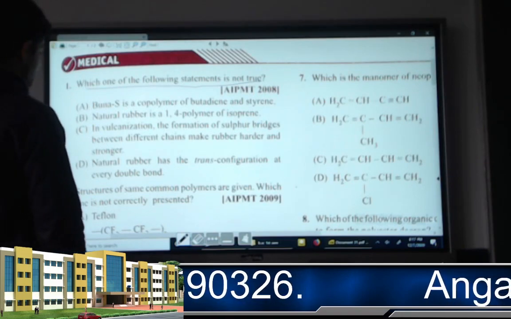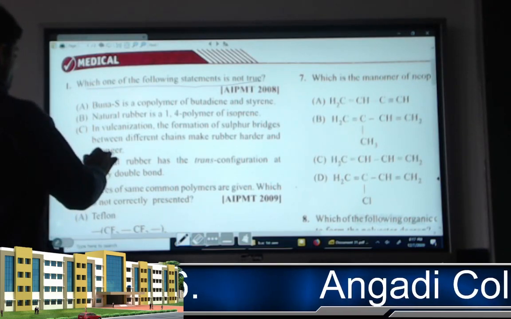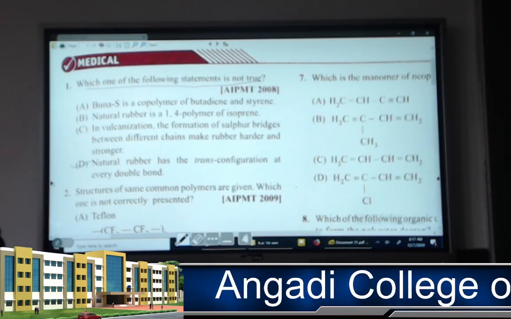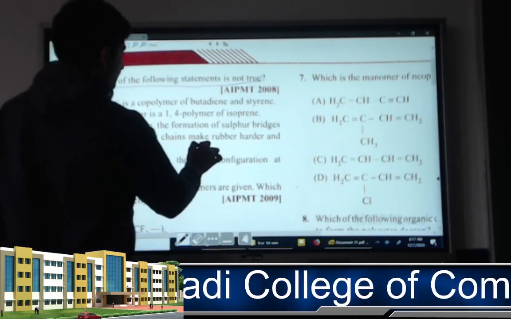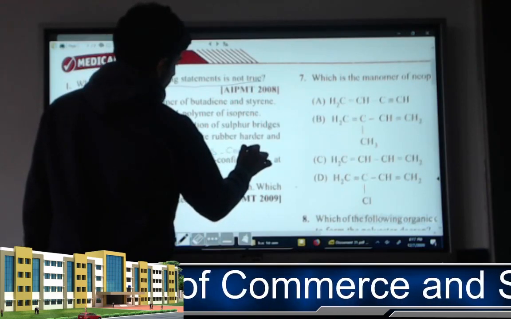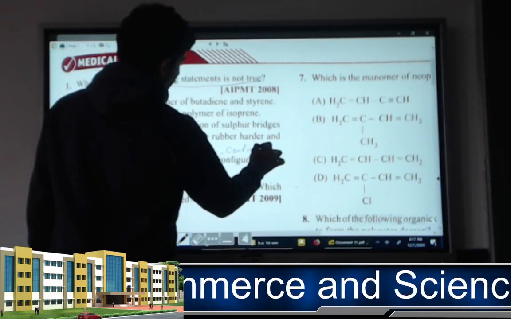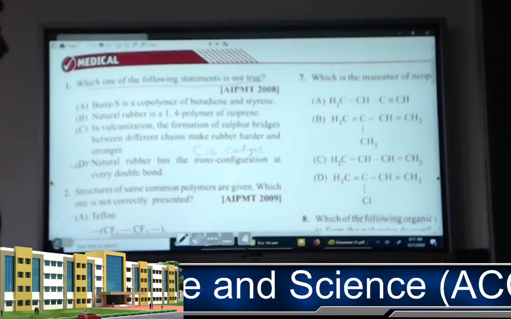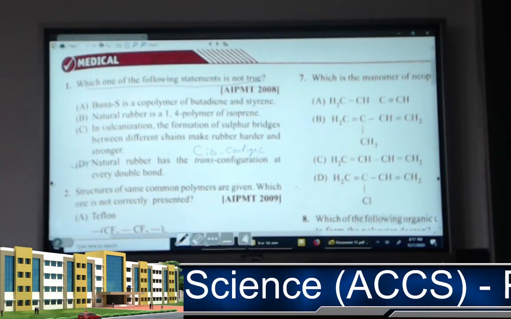So, out of this, option D is wrong, because natural rubber has cis configuration mainly. Okay, cis conformation mainly will be there.